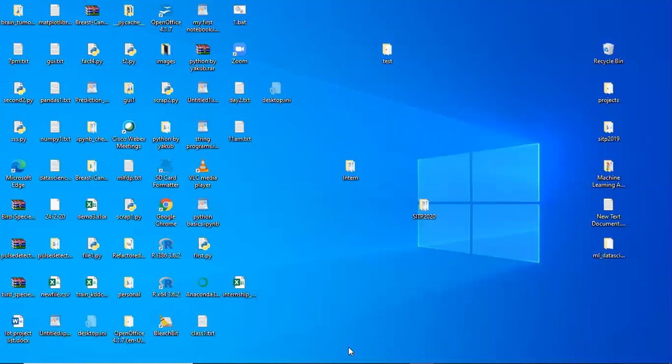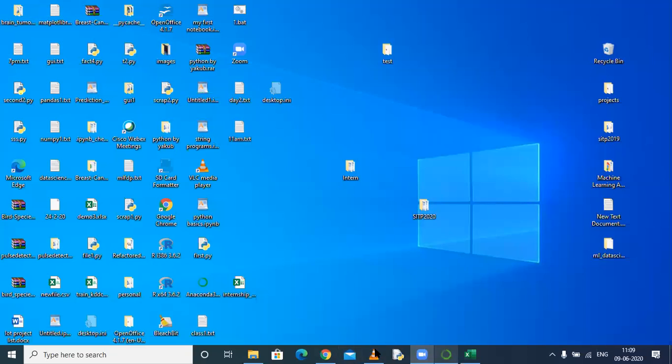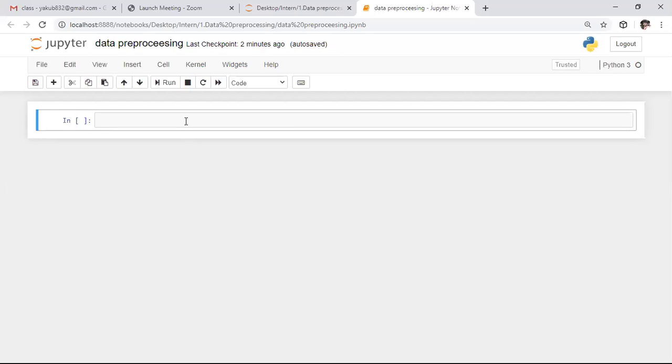As I already told you, in any machine learning algorithm, initially we need to import essential libraries. Coming to data preprocessing, or to applying any machine learning algorithm, the first step is importing the essential libraries.